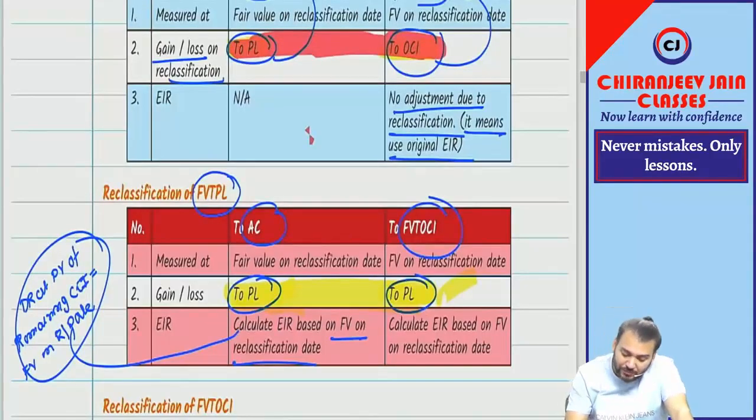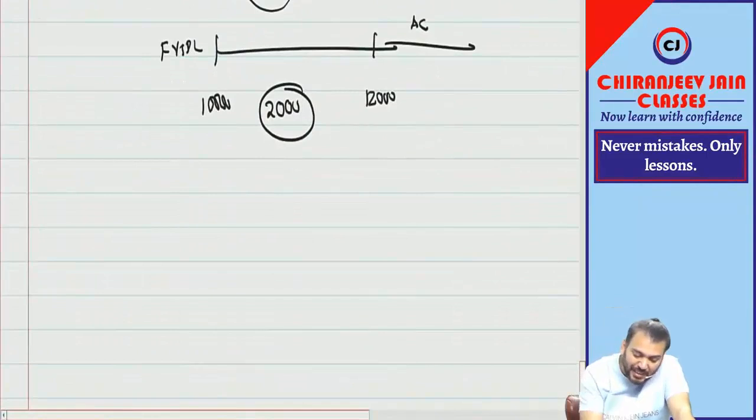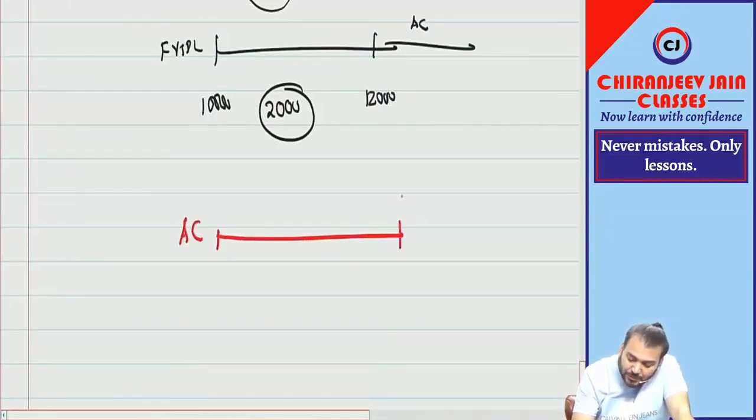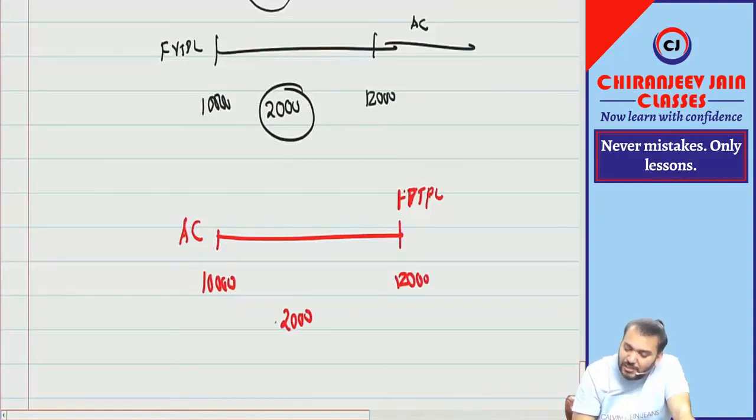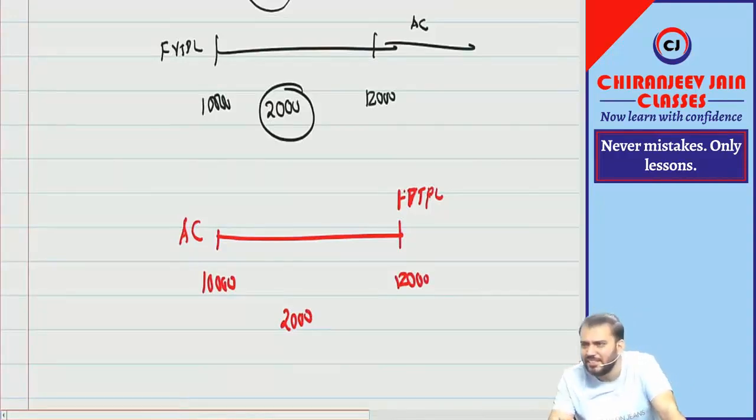Let me come once again. Suppose it was AC. Now it becomes FVTPL. Initially it was 10,000. Now it becomes 12,000. Gain is equal to 2,000 only in this period. But for AC, was any gain or loss transferred to PL or OCI?